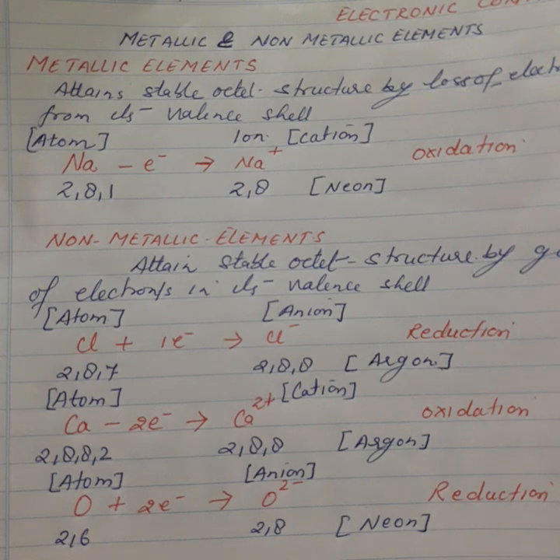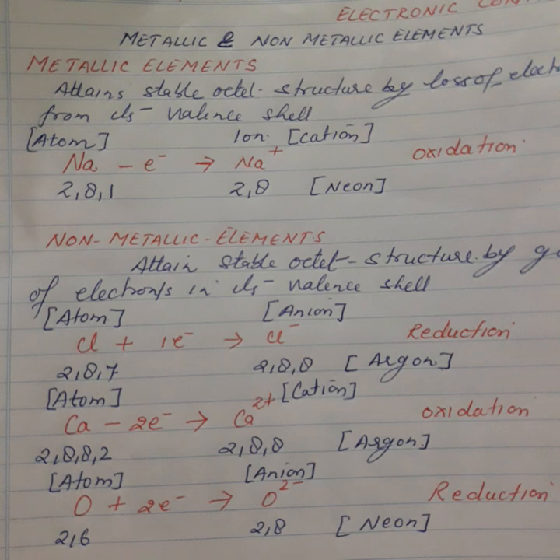See here, the tendency to acquire noble gas electronic configuration by metallic and non-metallic elements. We will start with the example of sodium atom and chlorine atom, and how they obtain stable electronic configuration. First the metallic atom: how does it obtain stable electronic configuration? By loss of electrons. Sodium's electronic configuration is 2 8 1.